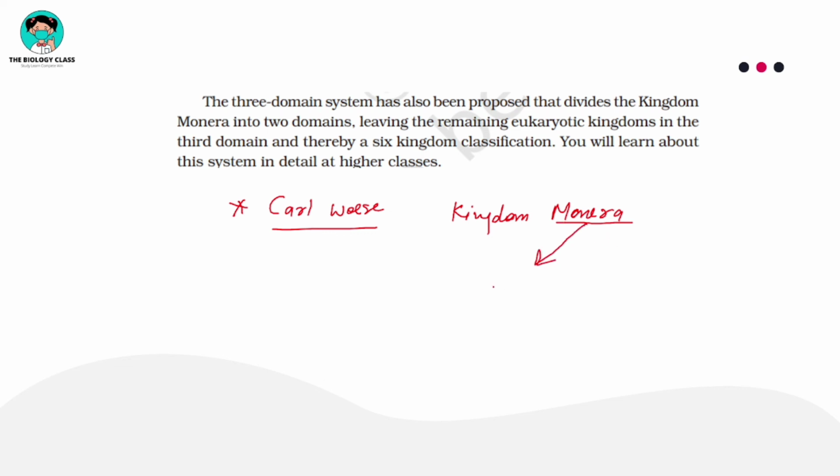What are the 2 groups? Eubacteria and Archaebacteria. He divided all the different members of Monera into these 2 groups.